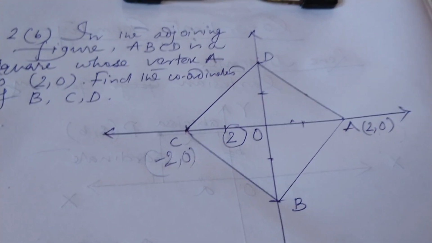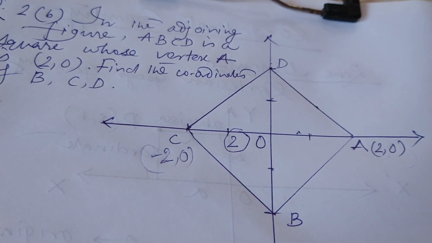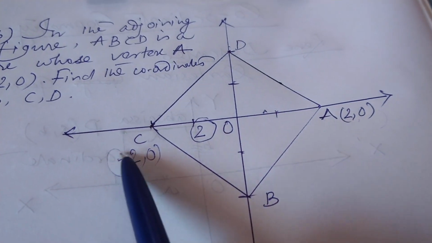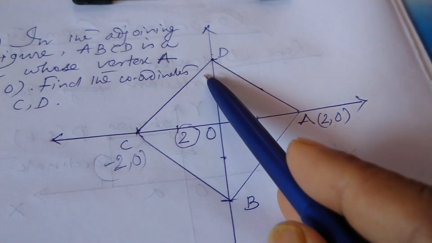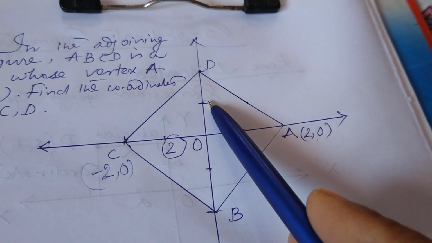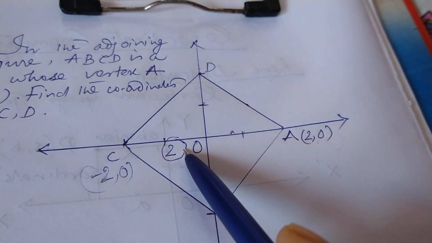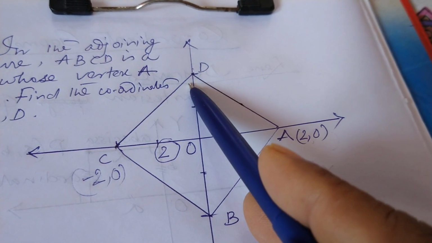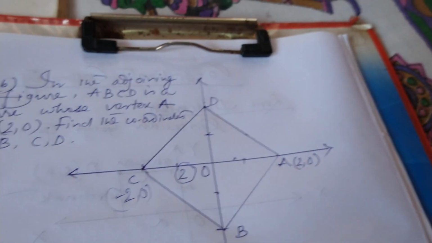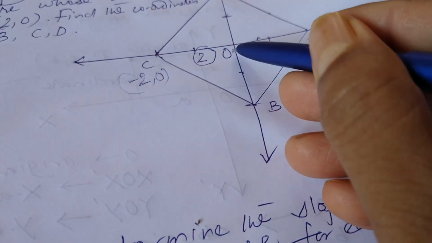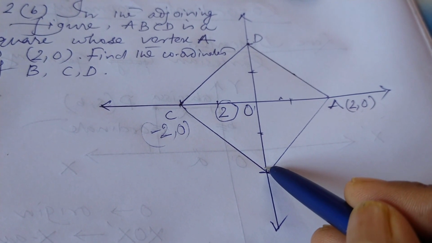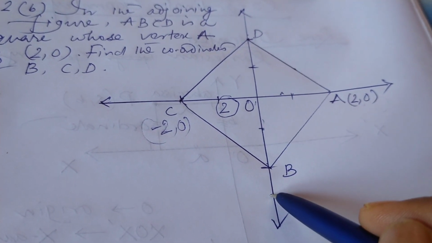Again we know that in a square, diagonals are equal. I have told it already. Diagonals are equal, so AC and BD are also equal, and they bisect each other. Similarly, OB will be OD. So OB equals OA equals OD. So this is also 2. This is also 2. Now, this distance is the ordinate, the distance from the x-axis.